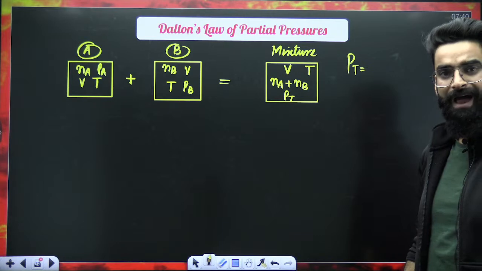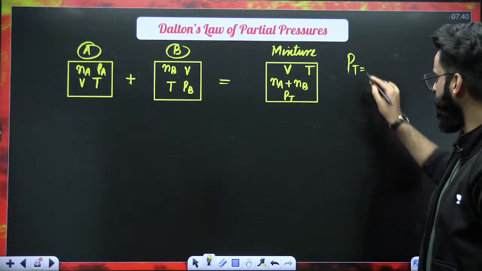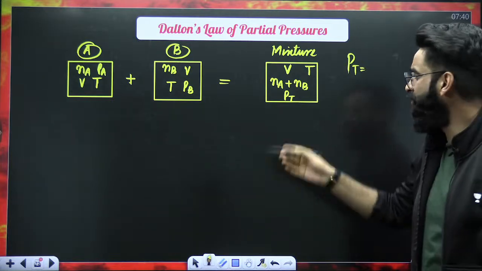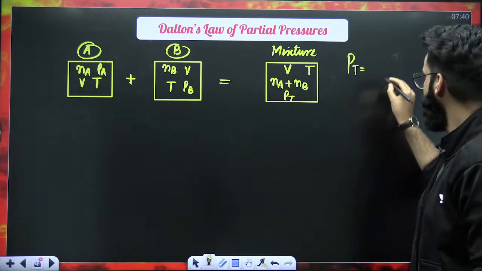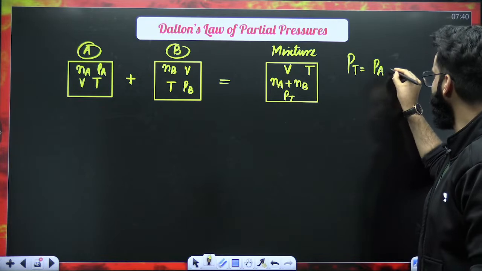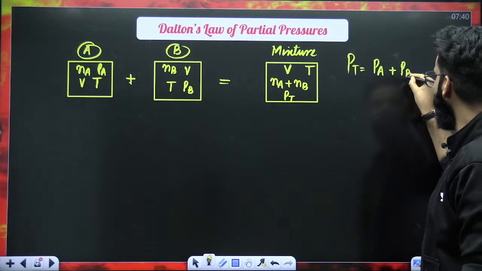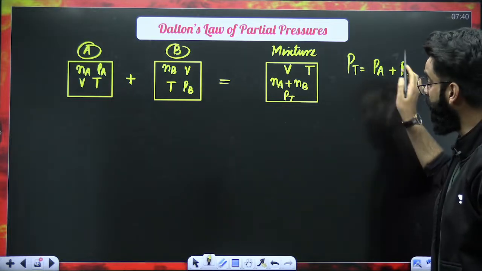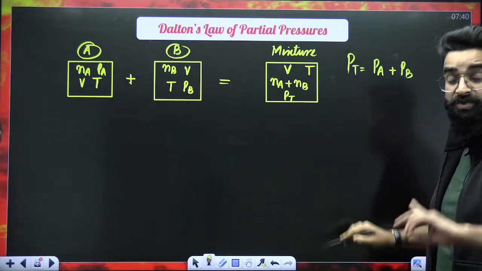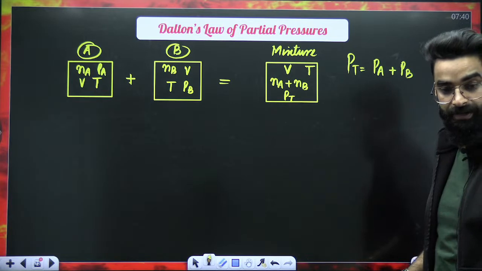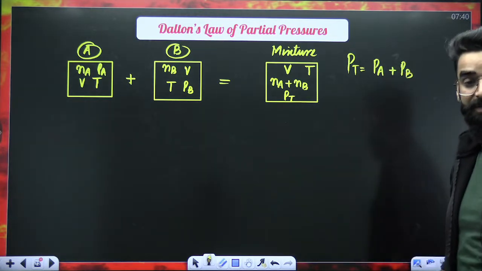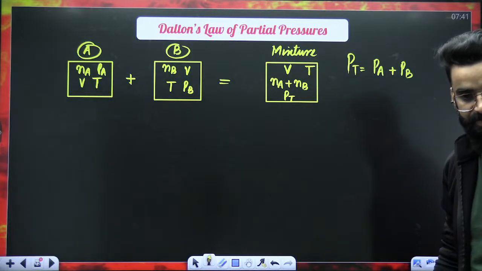Dalton's law says that the total pressure of the mixture is equal to the sum of contributions made by both the gases. The contribution made by gas A is, for example, Pa, and the contribution made by gas B is, for example, Pb. The contribution made by gas A towards the total pressure of the mixture is what you call the partial pressure of A. The contribution made by gas B towards the total pressure of the mixture is what you call the partial pressure of gas B.